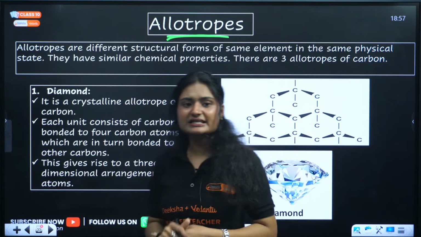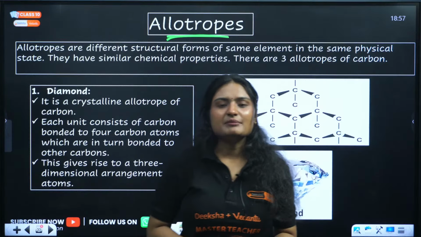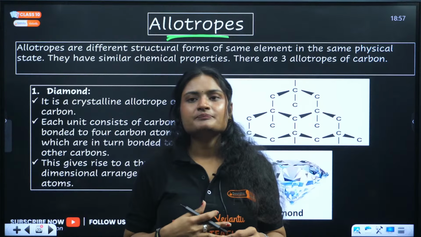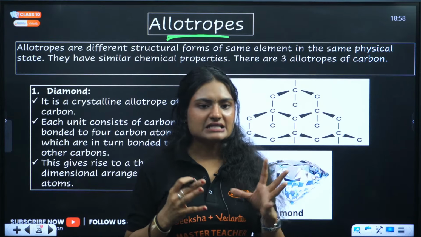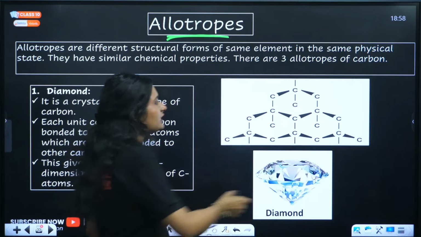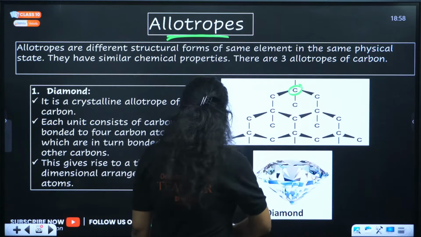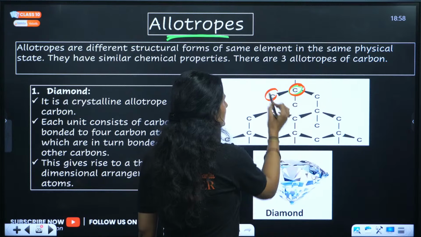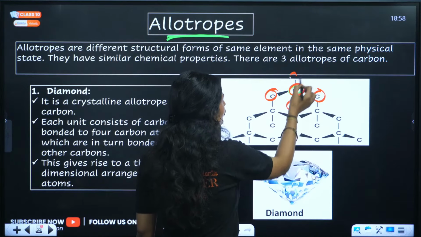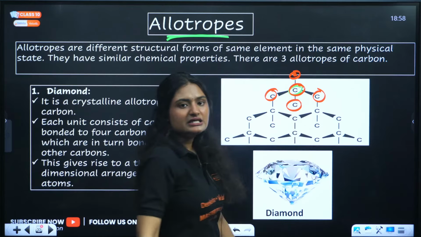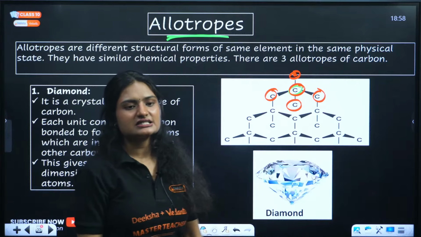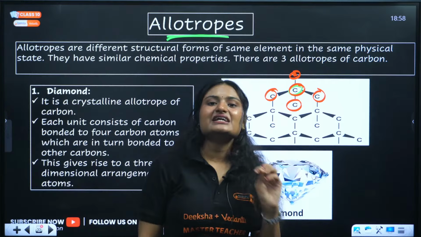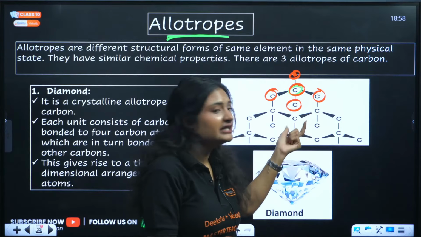So first let's discuss diamond. Diamond is an allotrope of carbon. It has carbon in this form. Each carbon atom is bonded to 4 other carbons. Each carbon atom is tetravalent, okay? It has this 3D network-like structure.